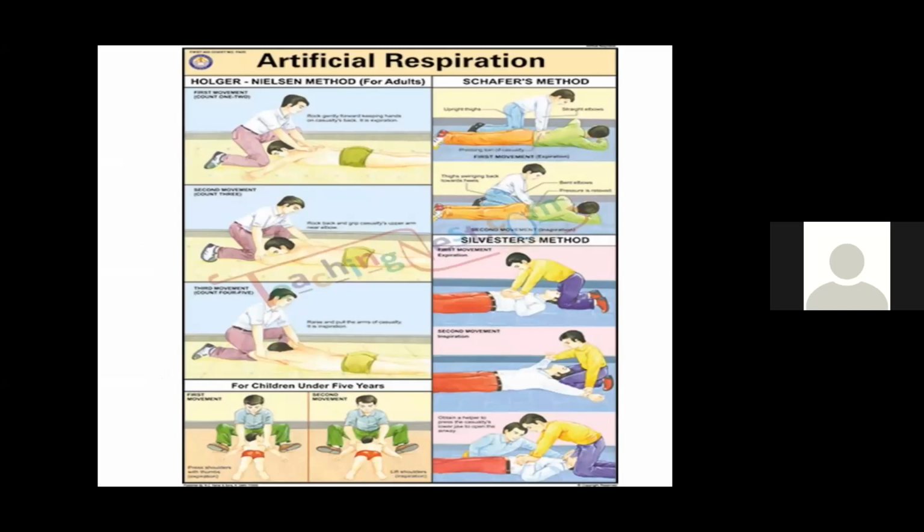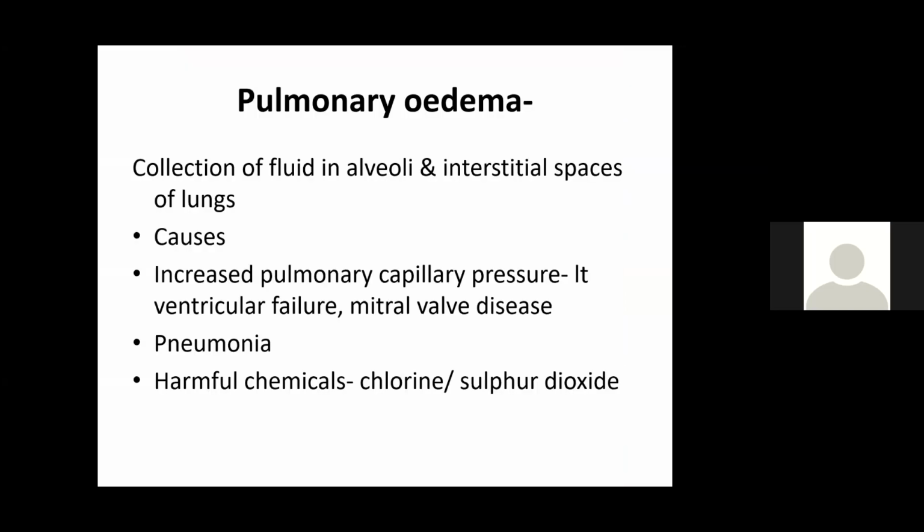So these are the various artificial respiration manual methods. Holger-Nielsen, Schaefer's method. One more method is Sylvester's method, where you make the person lie in supine position, apply pressure on the chest, then pull the arms back. Can you see that? That will lead to exhalation, inspiration, exhalation.